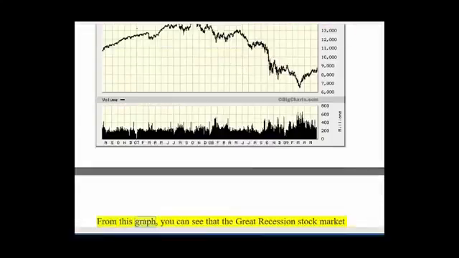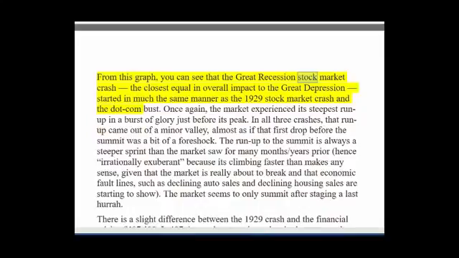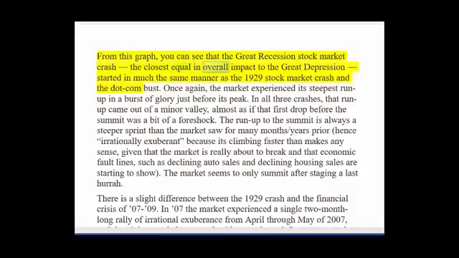From this graph, you can see that the Great Recession stock market crash, the closest equal in overall impact to the Great Depression, started in much the same manner as the 1929 stock market crash and the dot-com bust. Once again, the market experienced its steepest run-up in a burst of glory just before its peak. In all three crashes, that run-up came out of a minor valley, almost as if that first drop before the summit was a bit of a foreshock.